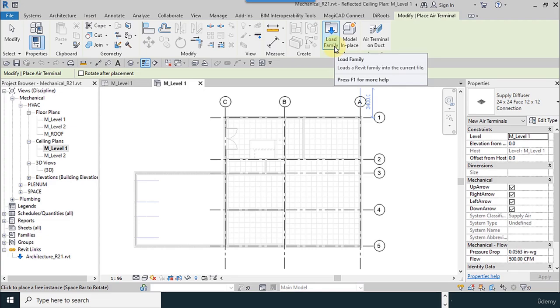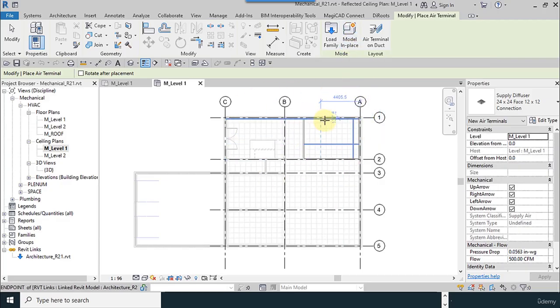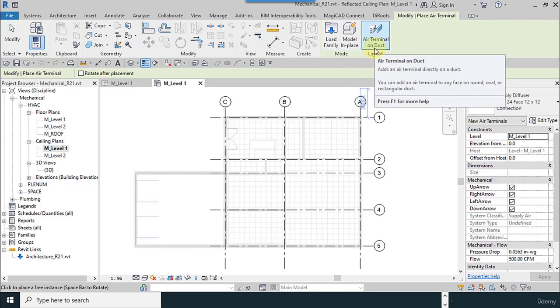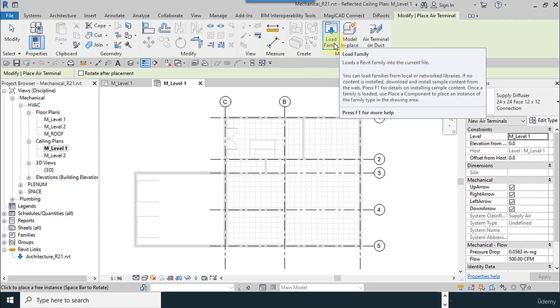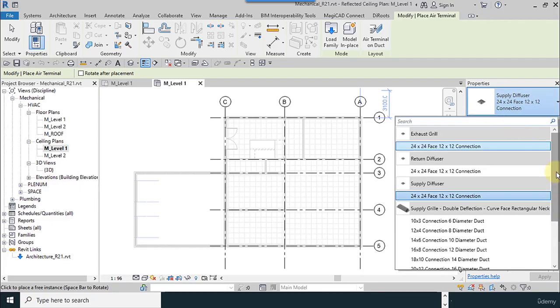This is for loading the families to the project, and this is for drawing the model family in the project. And air terminal and duct is belong. We use this when you have a diffuser and you want to add it, and maybe the branches are available here and the diffusers will be placed exactly on the wall. Mention this as a default.